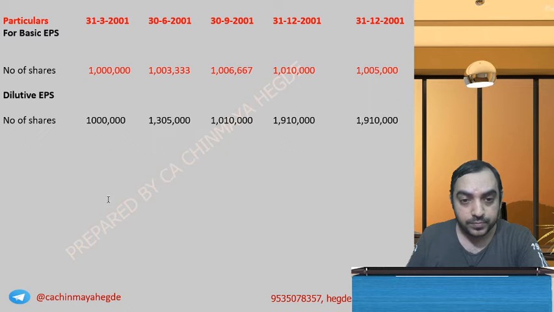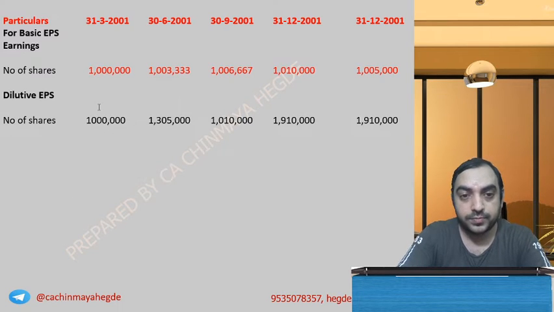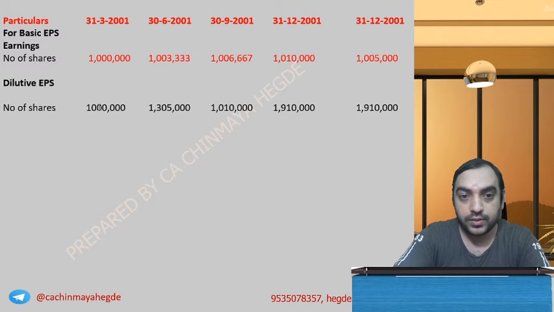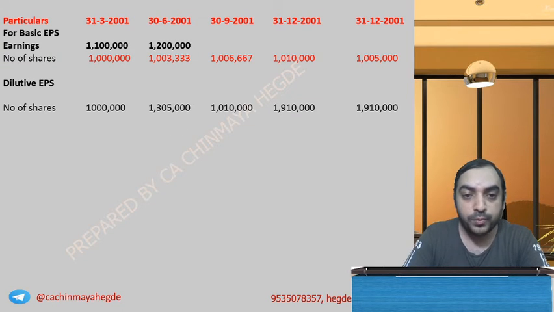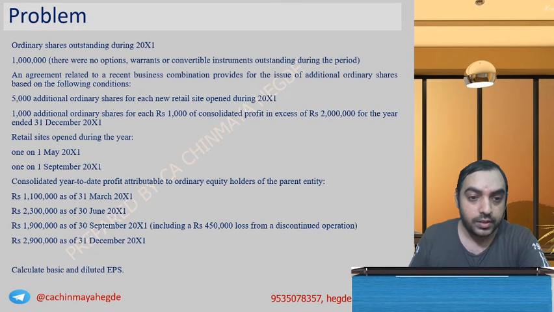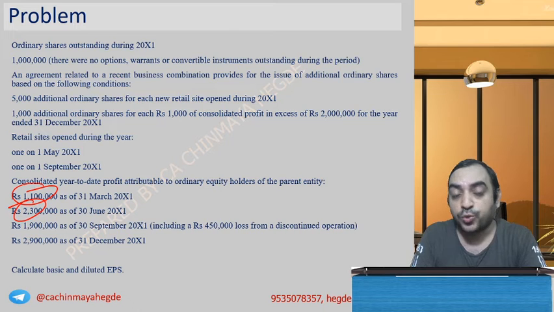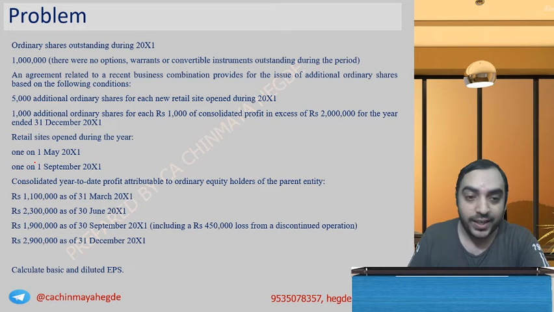Profits given, earnings to equity shareholders 1.1 million, 0.2 million. Oh, 1.2 million. 11 lakh became 23 lakh. So increment should have been 12 lakh. This is year to date.